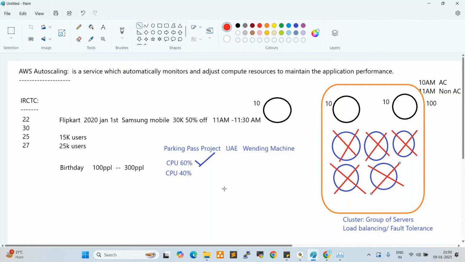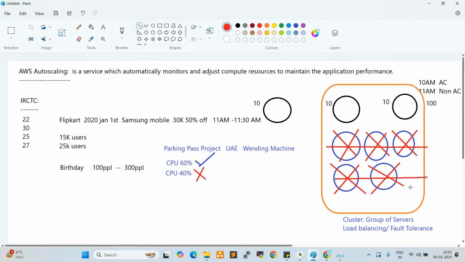Whenever demand comes, whenever more requests are coming in and the threshold is reached, auto scaling automatically adds servers to balance the load, right? You understand, right, everyone? Whenever utilization is less than 40%, what will happen? The additional servers will be removed. Like that, auto scaling automatically adds and removes servers, so the application will not be down.